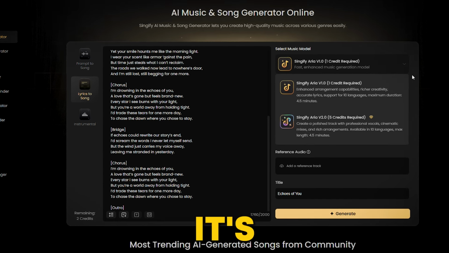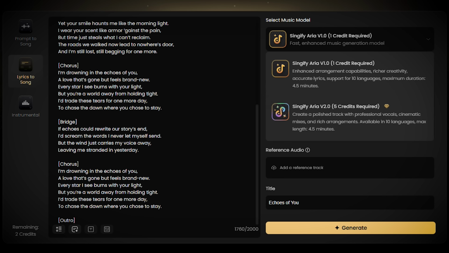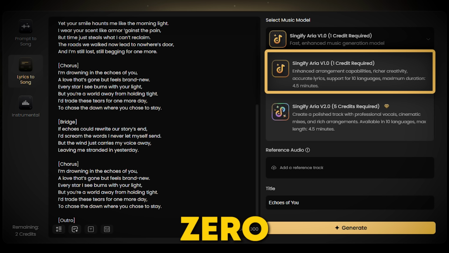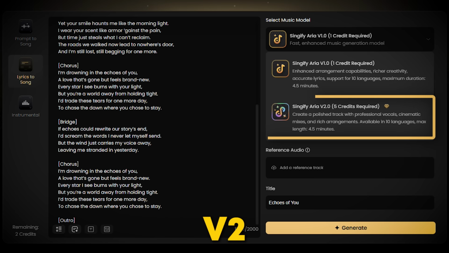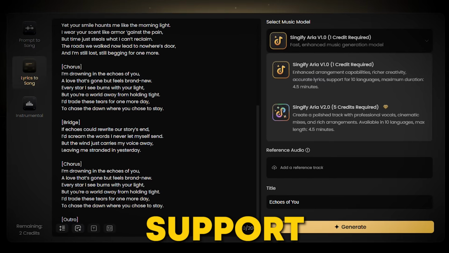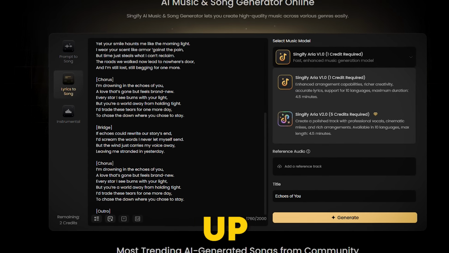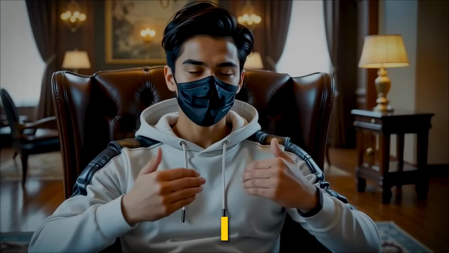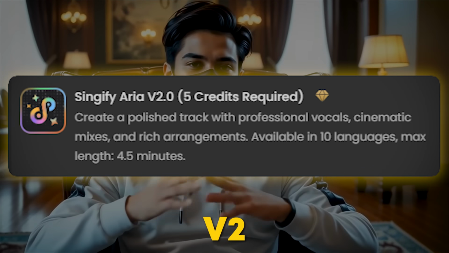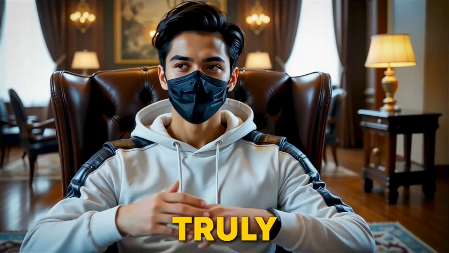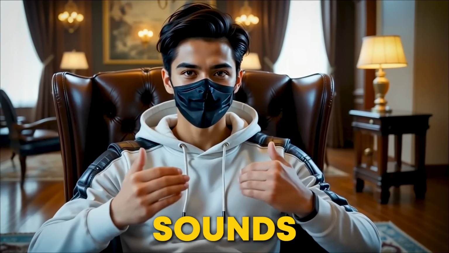Once you've got your lyrics, it's time to choose the right music model. Singify Aria V1.0 is great for creative arrangements, while V2.0 gives you a polished, professional sound with cinematic mixes and high-quality vocals. Both models support 10 languages and can create tracks up to 4 to 5 minutes long. I personally recommend Singify Aria Vibe 2.0 if you want that truly professional vibe. Trust me, it sounds amazing.